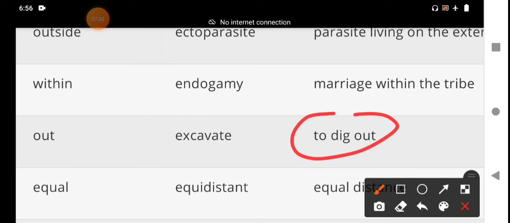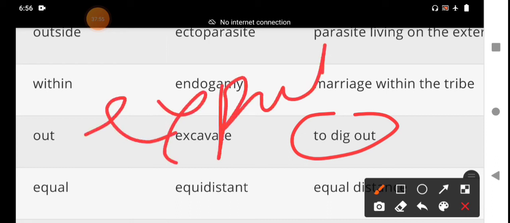What is the meaning of ex? Ex means out, forth, away. The words exclude, exhale, eject, export.